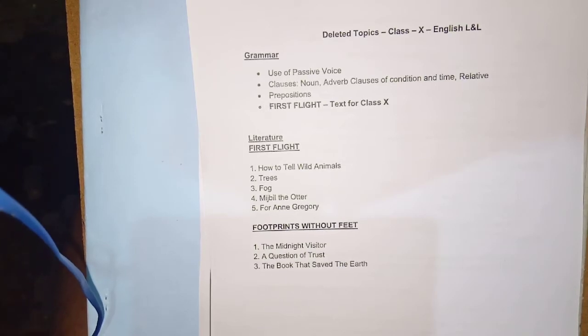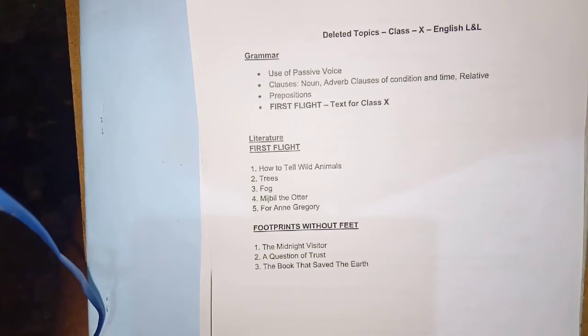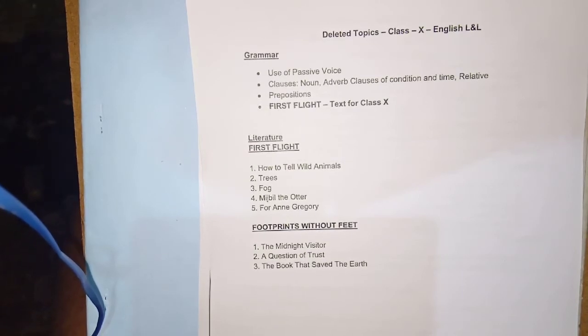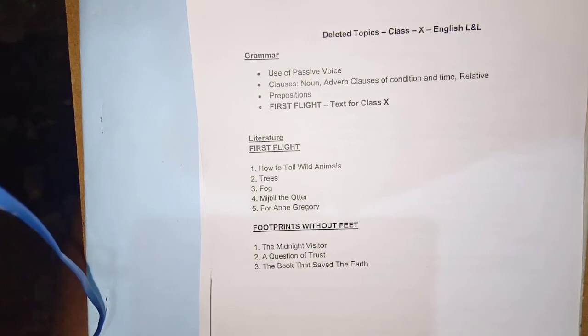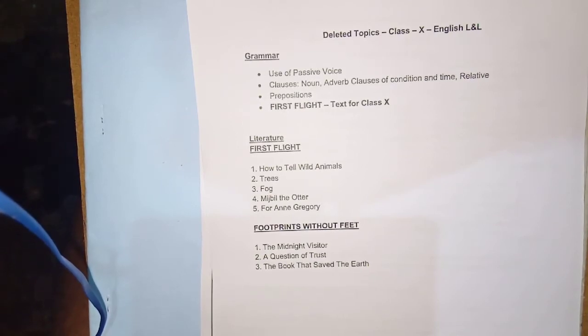Every year, the CBSE board checks grammar ability through two exercises: one is omission and editing, and the other is sentence transformation. What type of exercise CBSE will ask this year is not clearly mentioned, but some of the grammar elements are given and some are deleted.